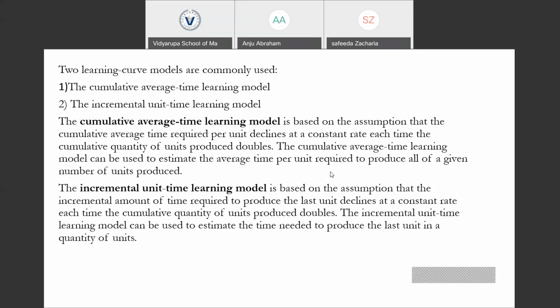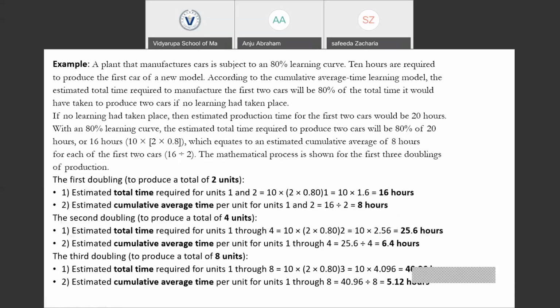So from the CMA examination point of view, we are only going to learn this cumulative average time learning model. In the testing, the incremental unit time learning model is not tested. So in our session, we are only going to concentrate on the cumulative average time learning model. So here we have an example.